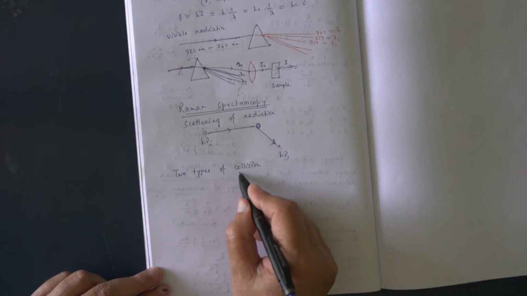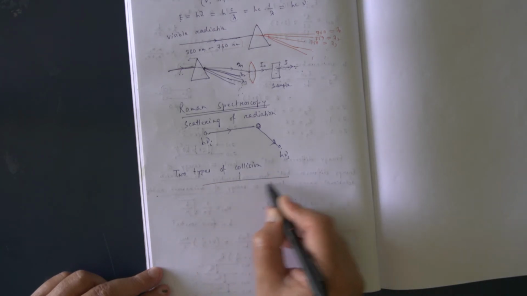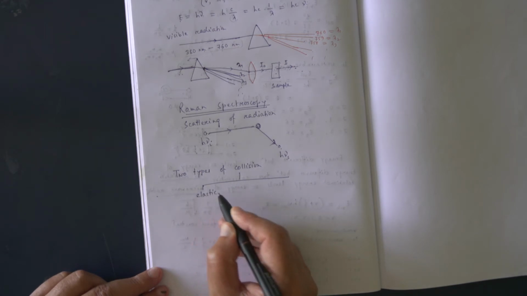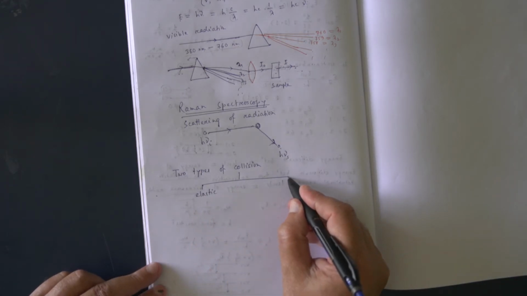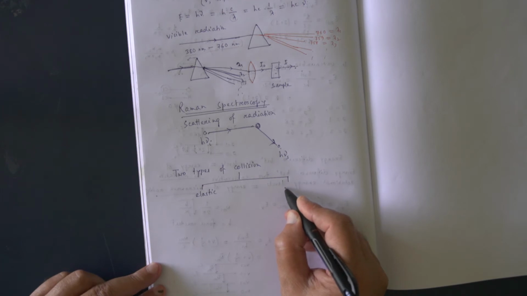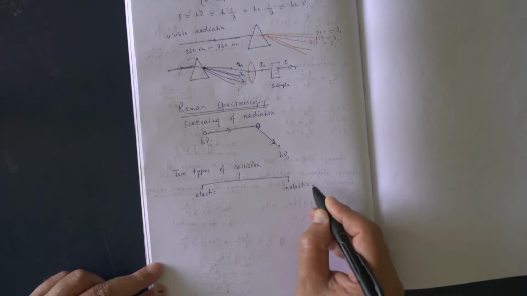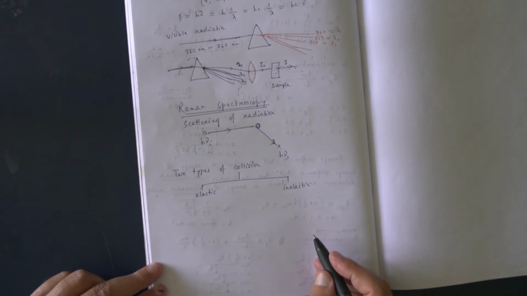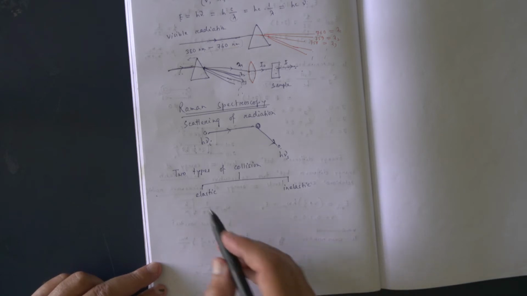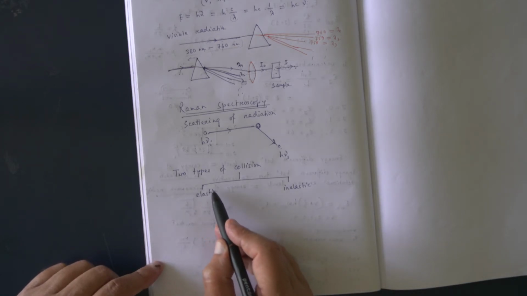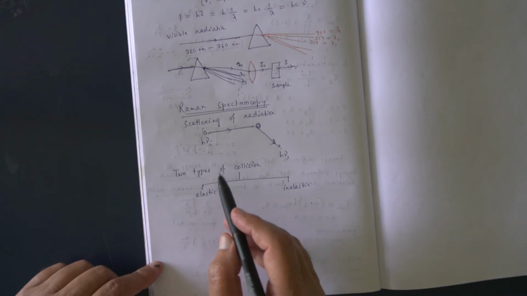One is elastic collision, and the other is non-elastic collision or inelastic collision. Two types of collision may be there. Now in elastic collision, what happens? In this type of collision, what happens?